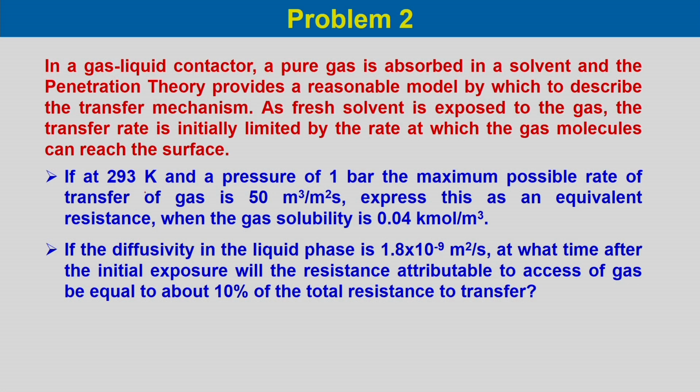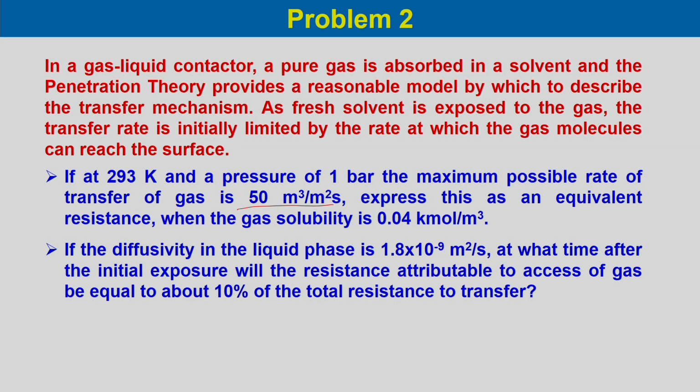If at 293 Kelvin and a pressure of 1 bar, the maximum possible rate of transfer of gas is 50 meter cube per meter square second, express this as an equivalent resistance when the gas solubility is 0.04 kilomole per meter cube.